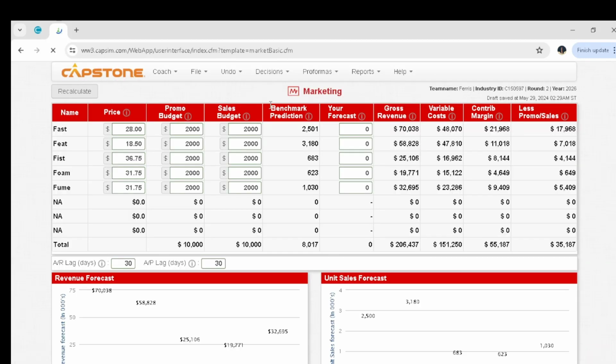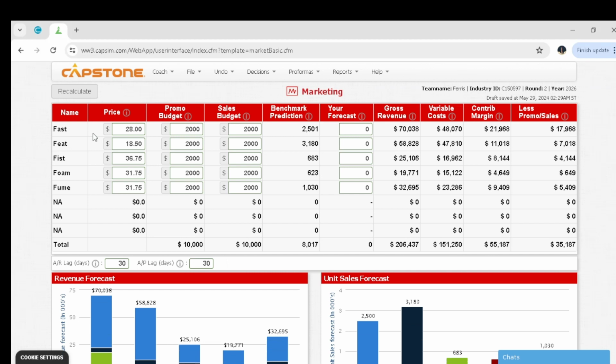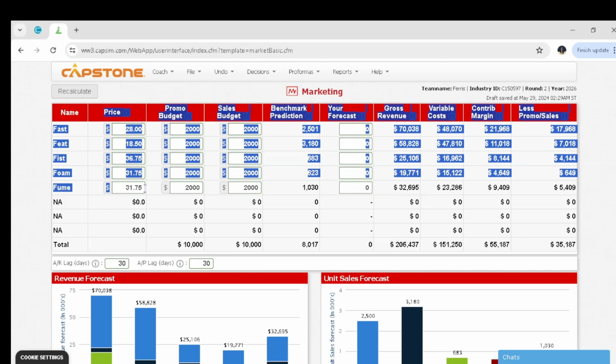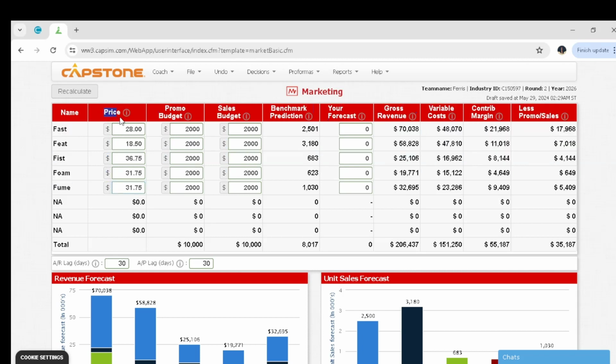And under marketing also, after going through the report, I decided that we should maintain our prices. Under marketing, we normally make the decisions for the price and the promo budget. The promo budget promotes something called customer awareness. How do we market our products? We market them through maybe advertisements, so that's what the promo budget does.